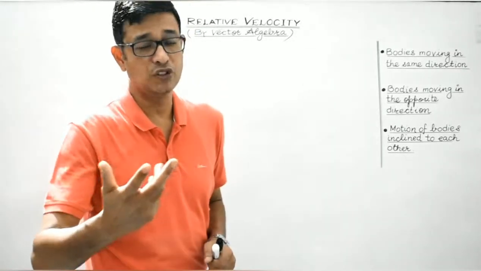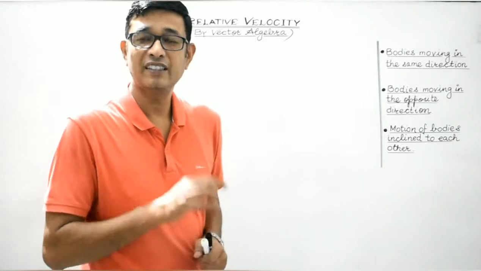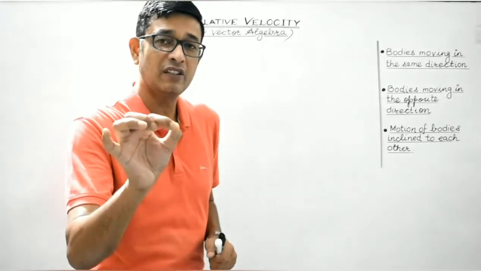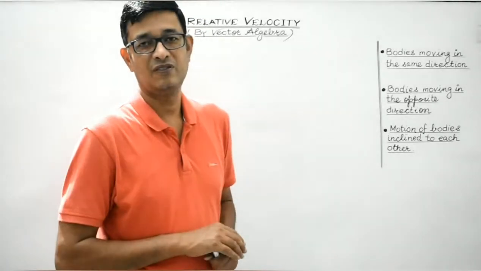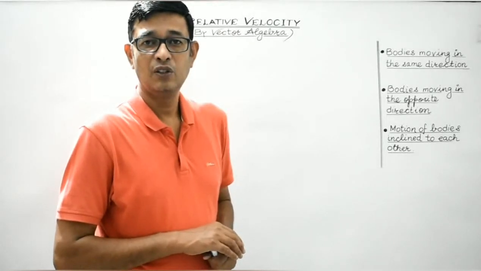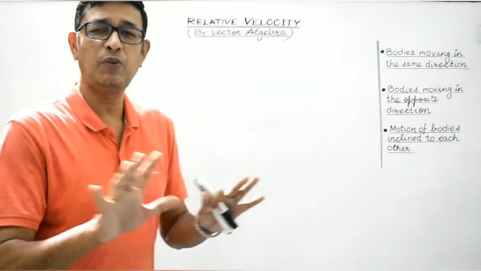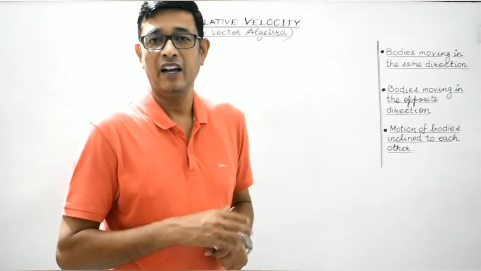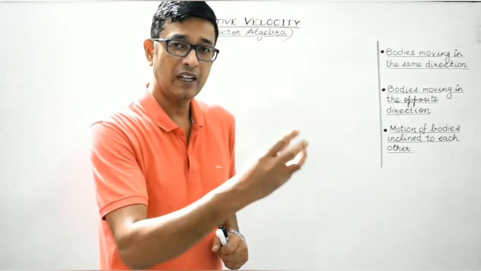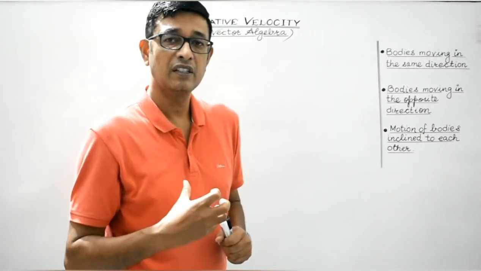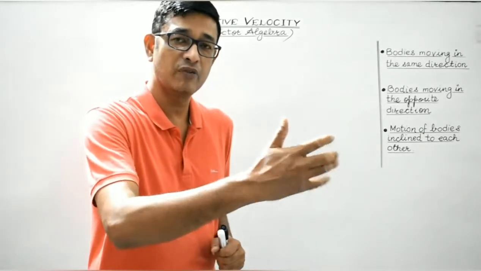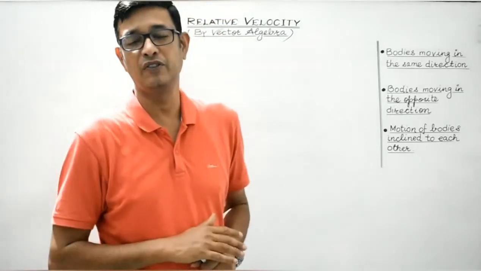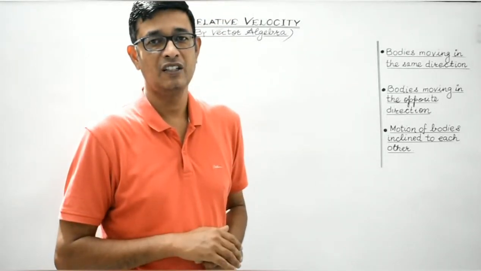But actually both the trains are in motion. It is actually the relative velocity which is zero. Clear students? So we are aware all the bodies in this universe are in motion. An object which appears to be at rest to one observer might appear to be in motion with respect to the other observer or other reference point.